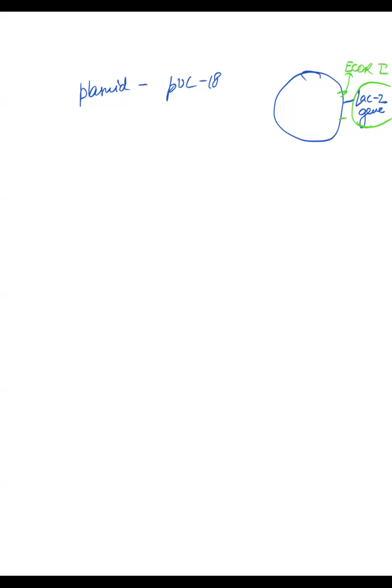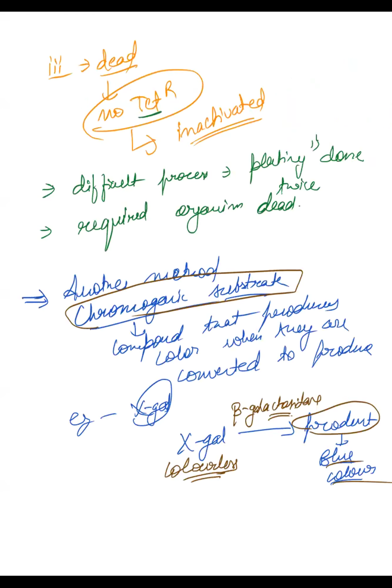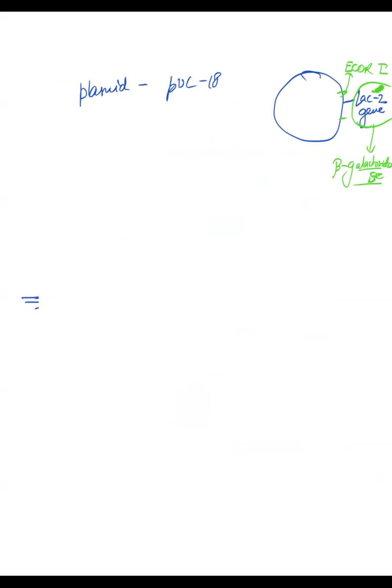Now see what happens. We know the lacZ gene produces beta galactosidase. You must have done this in the lac operon. And why do we need beta galactosidase? Because beta galactosidase will convert X-gal into product. Understood this much? So you have one plasmid, pUC18, which has the lacZ gene, but in the same area you have a restriction site.